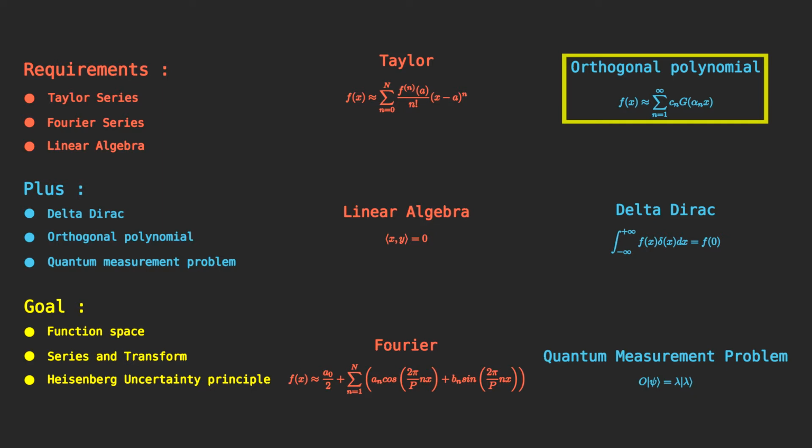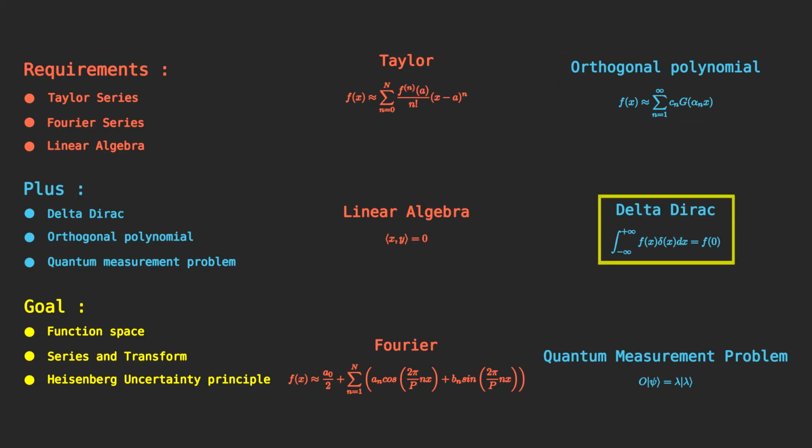The first topic is the orthogonal polynomial, and by orthogonal polynomial, I mean any set of polynomials that is orthogonal. For example, one can think about the Bessel polynomial, the Hermite polynomial, or Laguerre, Legendre, and so on. There are a lot of them.